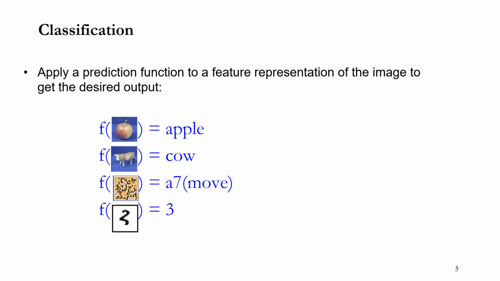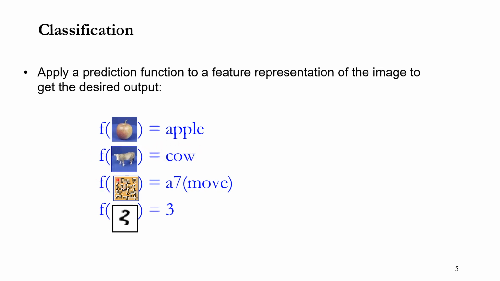So we have classifier f, and if you give this image, then this classification function returns apple as an output. It's like saying this image is apple. Let's say you give this image as an input, and this classifier gives output saying it's cow.